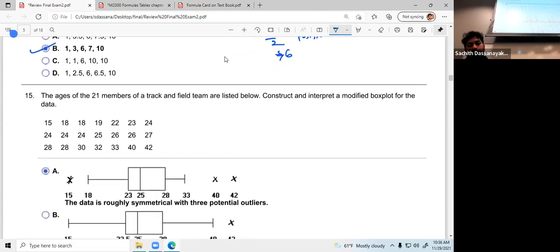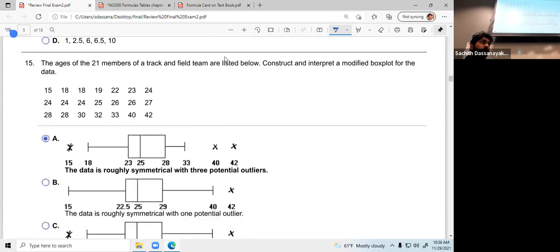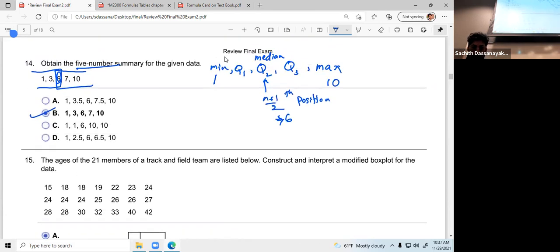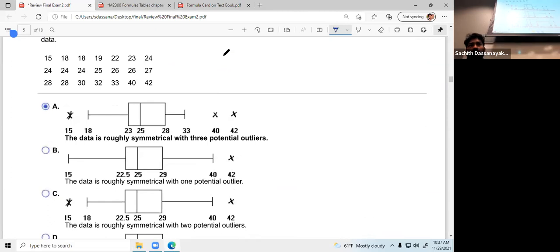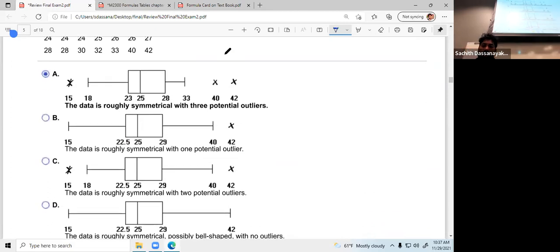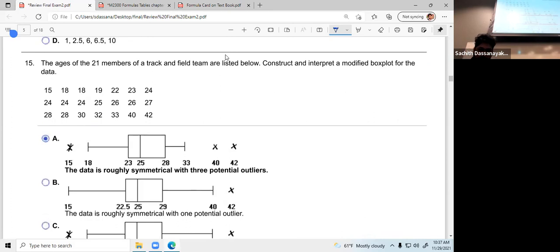Again, a hint. You will be having a question like this based on the 5 number summary, because this is a part of the 5 number summary. These graphs are box plots. The main thing is in box plots, if you have any outliers, you have to mention them using this kind of cross marks. It is a must.